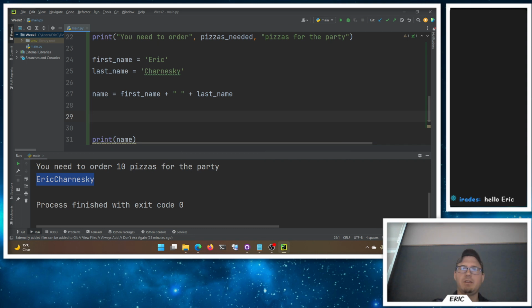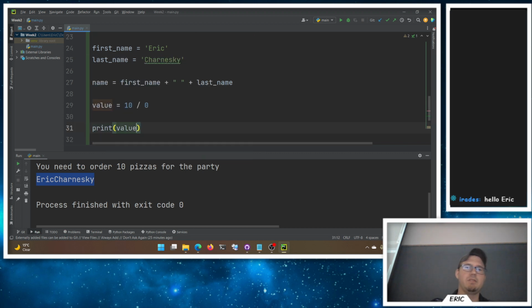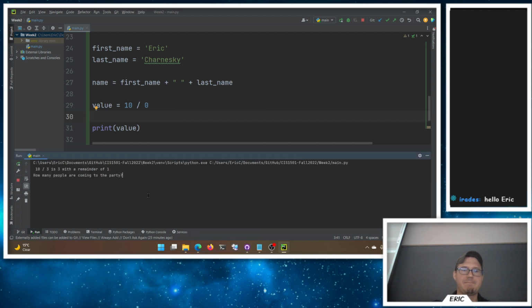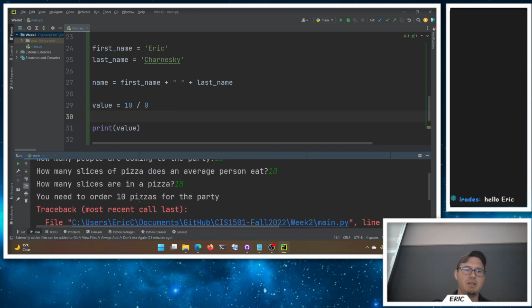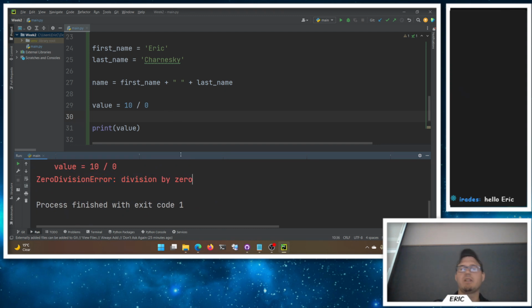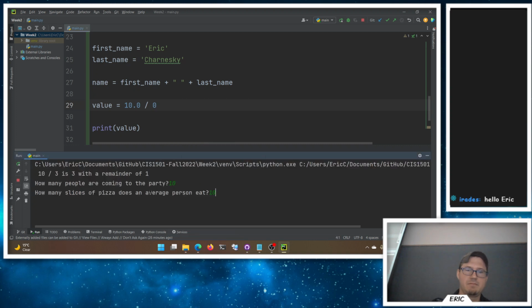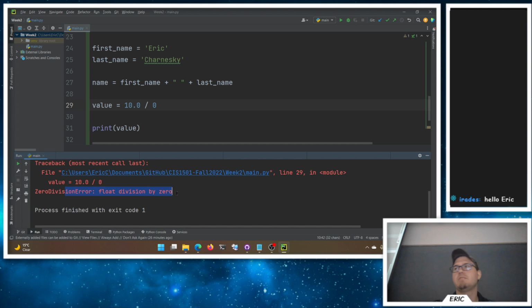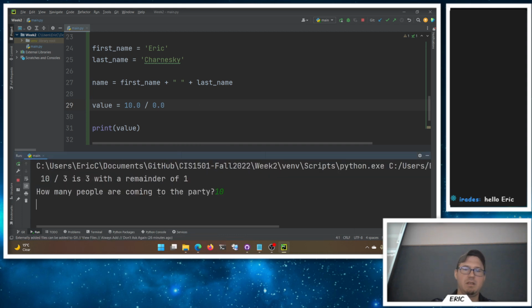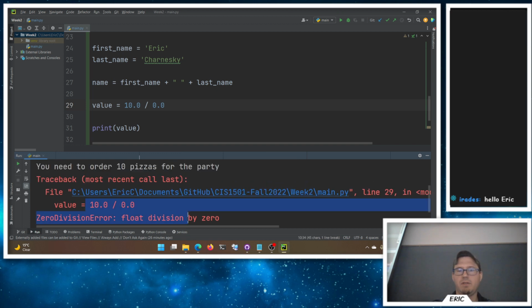The other fun thing, if we take, let's say our value is 10 divided by 0. We print value here. See what we get. We get, it's a division by 0 division error. That didn't work out. That's unfortunate. How about 10.0? Float division by 0. Ever so slightly different error here because it knows that's a float number. Sure, no problem here. Give it another run. Still float division by 0. Doesn't like us dividing by 0. That's no good here. Just is going to fail on us.